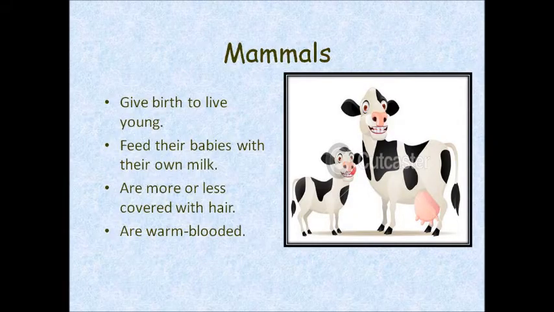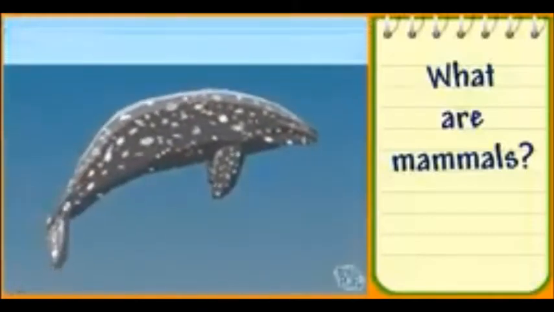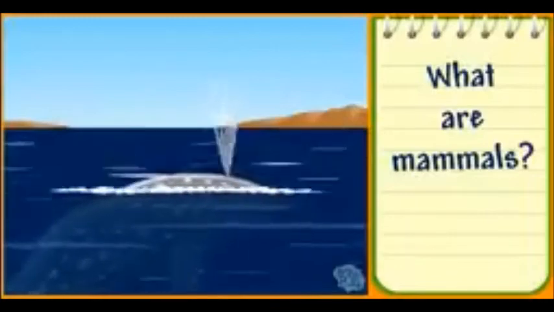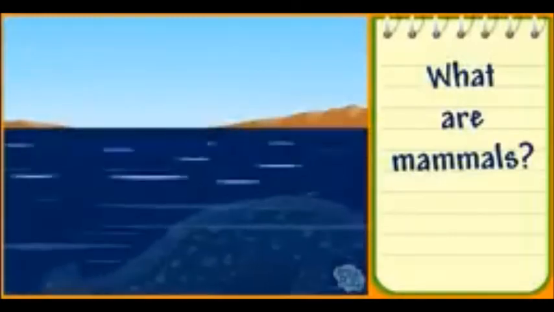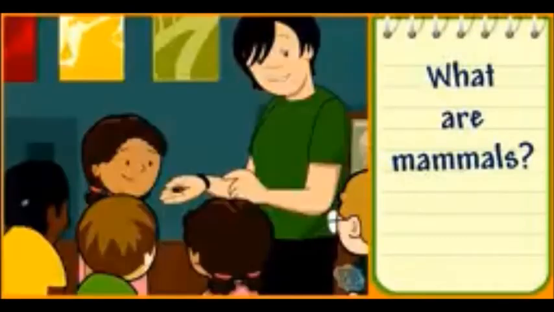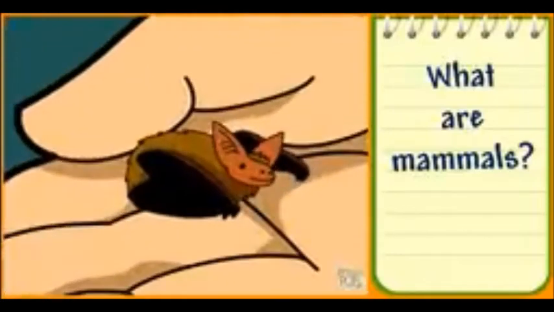What are mammals? Mammals are vertebrates that get milk from their mothers when they are very young. Some mammals live in water, like whales, but they still have lungs to breathe oxygen, so they need to come up for air. They even have hair. The smallest mammal in the world is the bumblebee bat. It's about the size of a thumb.